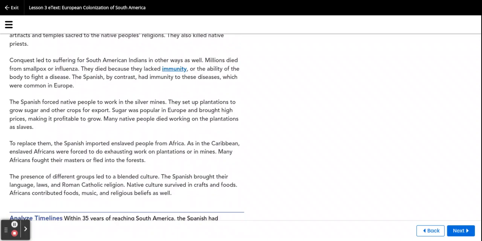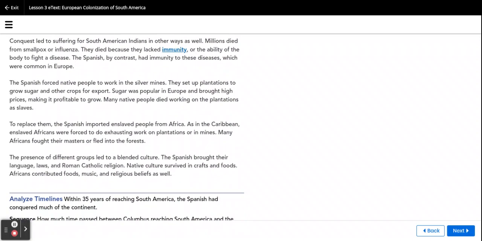Conquest led to suffering for South American Indians in other ways as well. Millions died from smallpox or influenza. They died because they lacked immunity, or the ability of the body to fight a disease. The Spanish, by contrast, had immunity to these diseases, which were common in Europe.